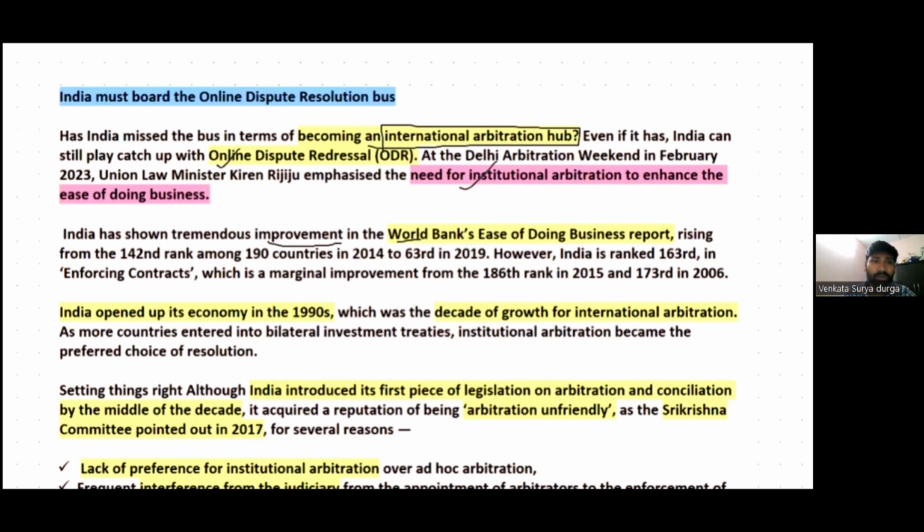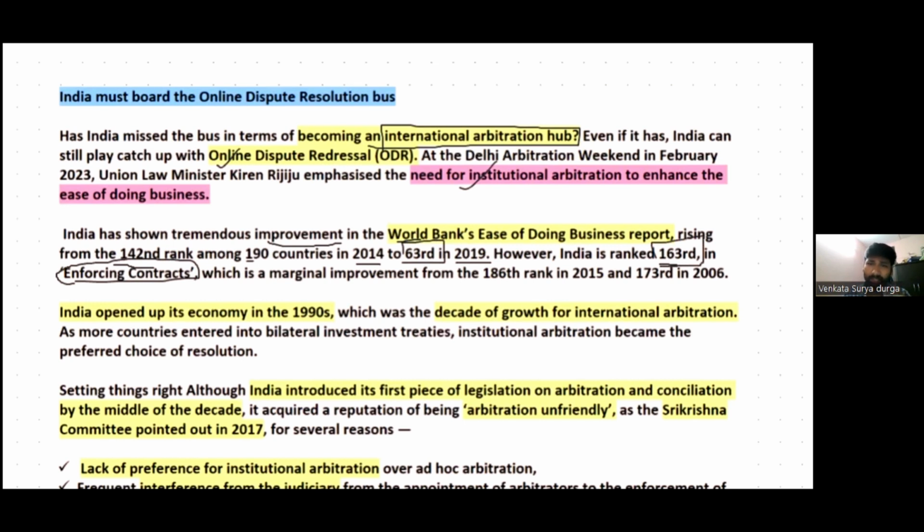India's rank was 142 out of 190 countries in 2014, and India reached the 63rd position in 2019. However, India significantly lagged in one particular area, that is enforcing contracts. In the category of enforcing contracts, India is still lagging behind and is ranked poorly, 163rd.